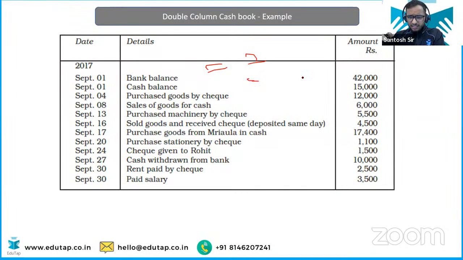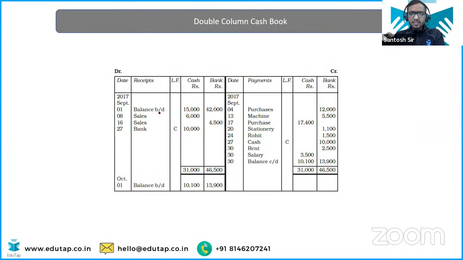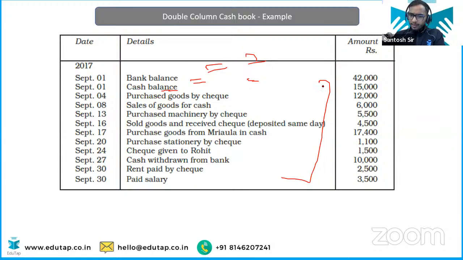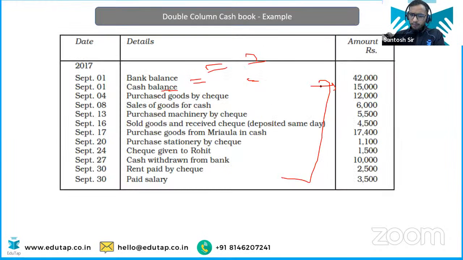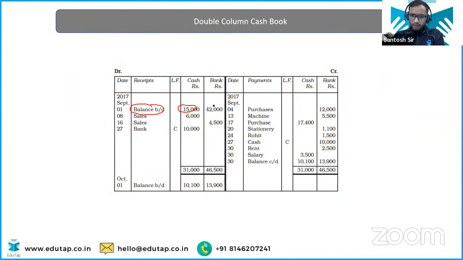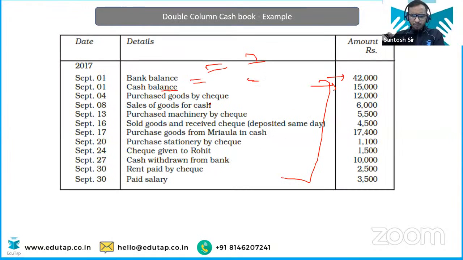So these are the transactions. Very easy. We have cash balance and bank balance. So how are you going to enter the balances? You are going to write balance brought down on 1st of September. On the cash, you are going to write 15,000, and on the bank, you are going to write 42,000. Easy enough. Now next entry, what is next entry? Purchased goods by check 12,000, check through bank.